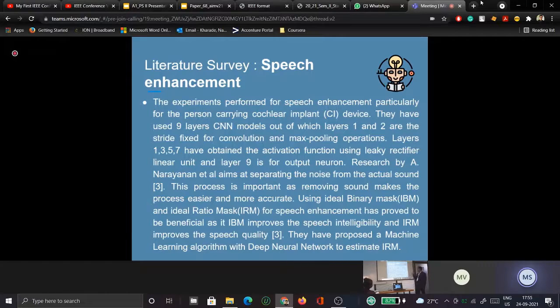He has used the 9-layer CNN model, and using that they have developed two different methods, that is the ideal binary mask system and the ideal ratio mask system. The ideal binary mask improves speech intelligibility, while the ideal ratio mask helps in improving the quality. So we have combined these two methods and added our own method. This will help in the process.